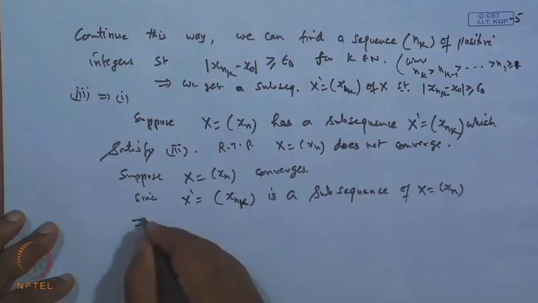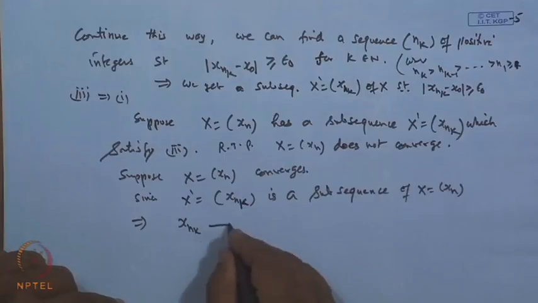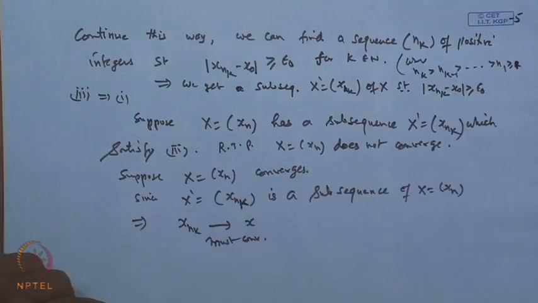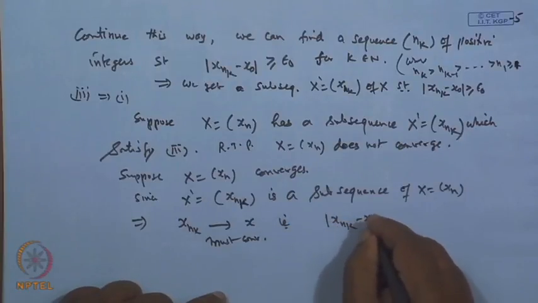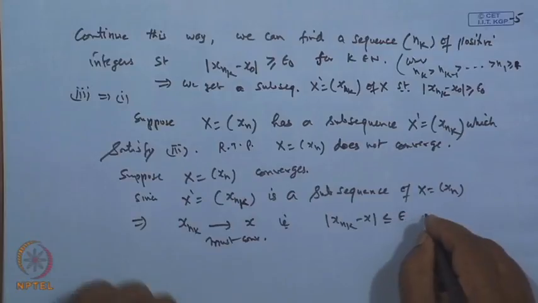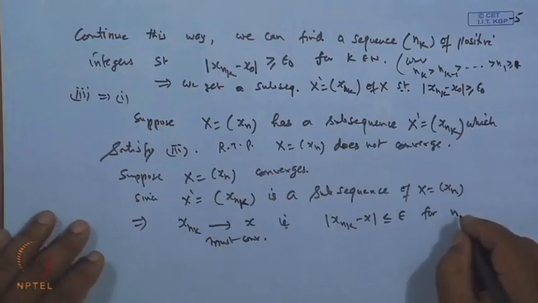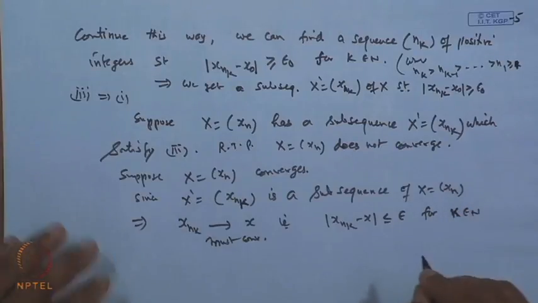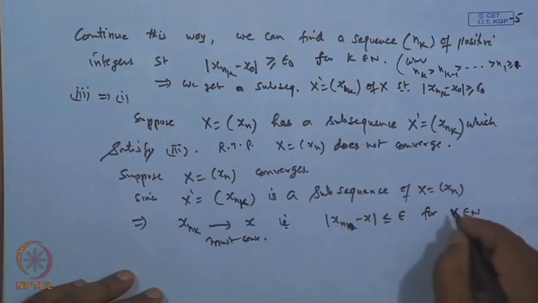So, this implies the sequence x_{n_k} must converge to x. It means that |x_{n_k} minus x| is less than or equal to epsilon for all k belonging to N, or for all n greater than or equal to capital K.